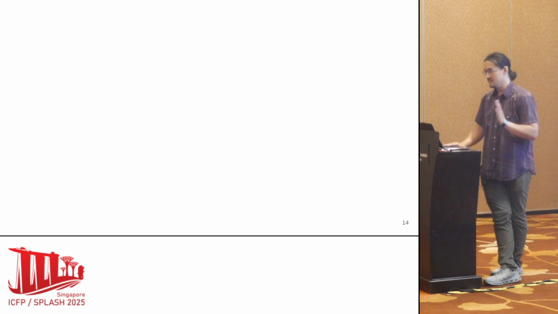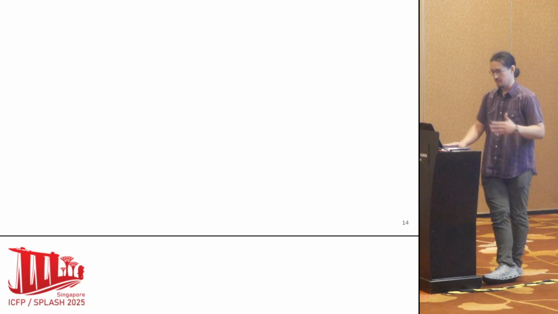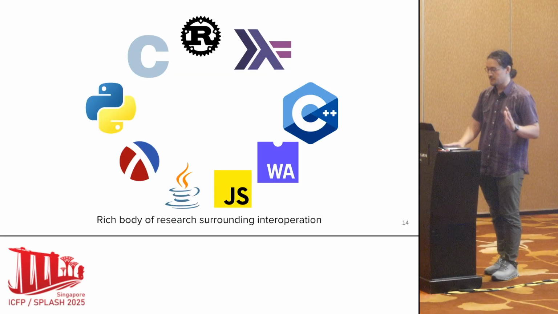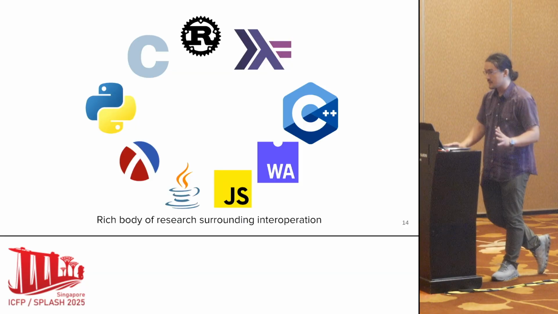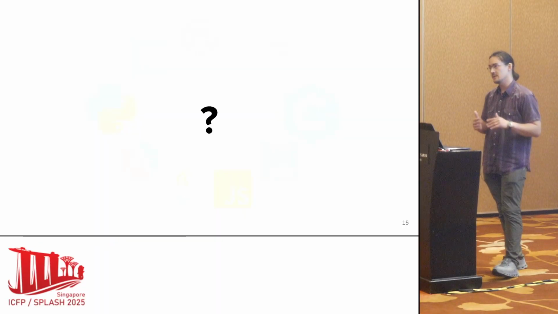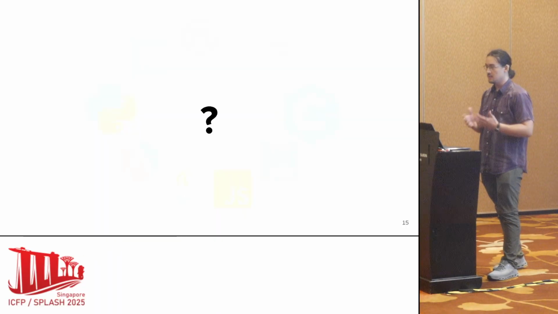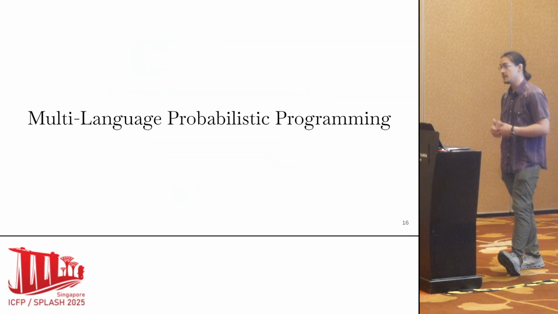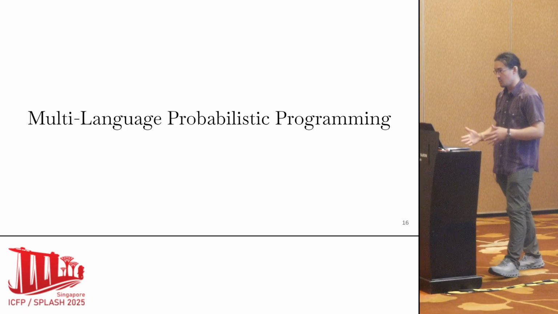Now, that's a very similar situation to something we already know about in PL. We already have low-level languages and high-level languages, and there's a rich body of research surrounding interoperation already. But there is not really a probabilistic analog when it comes to inference. So to address this, we come up with multi-language probabilistic programming.